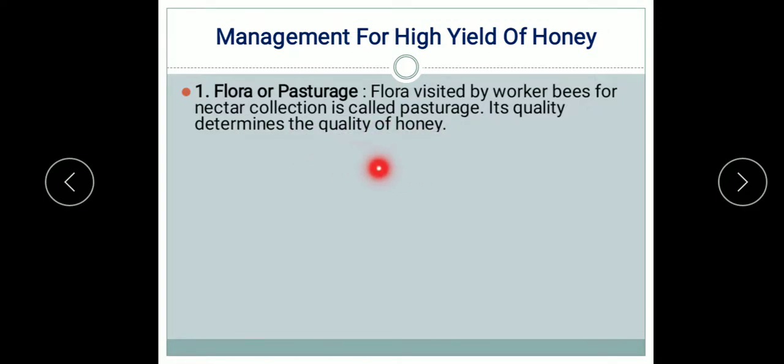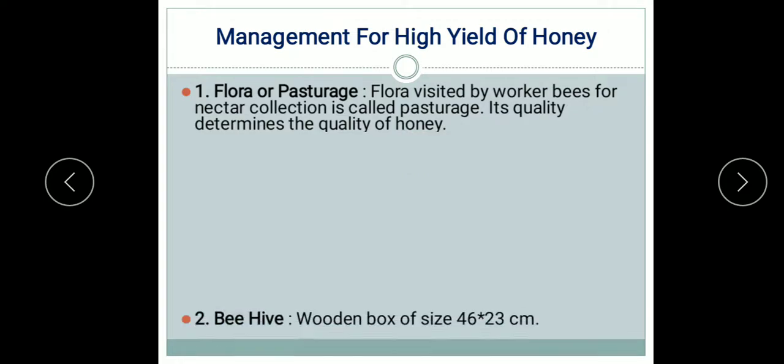For good quality of honey, the pasturage flora should include trees like almond, tamarind, lychee, bersem, cotton, shisham, apple, mahua, coriander, cashew, coffee, rubber plant, sunflower, guava. So all these flowering plants, if they are present in that area where the apiculture is done, then one can get the good quality of honey.